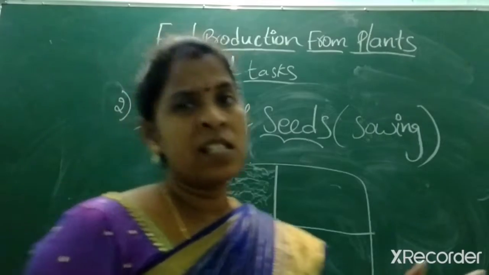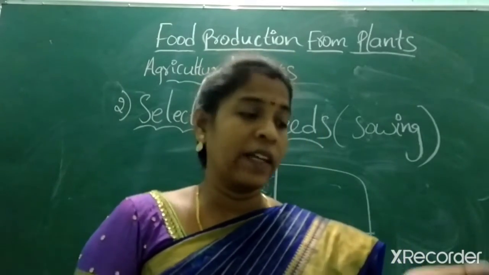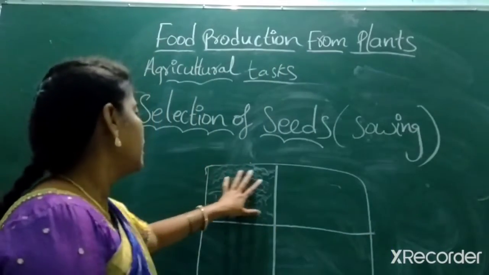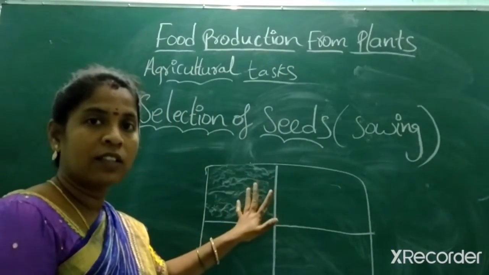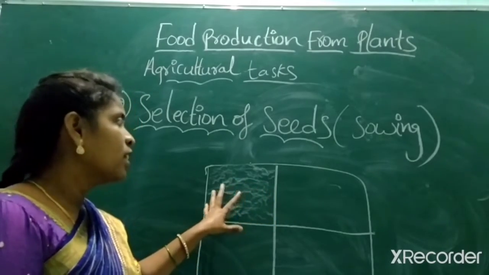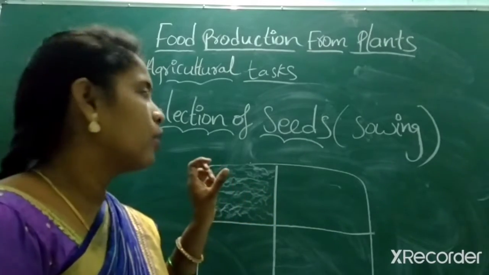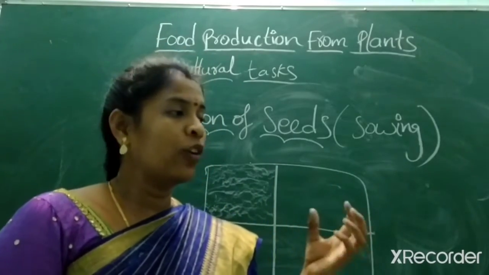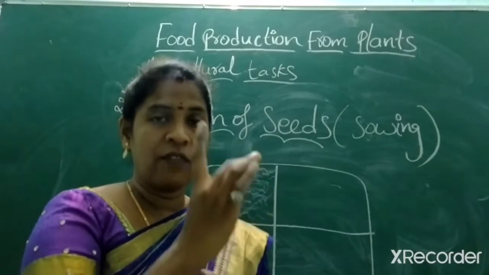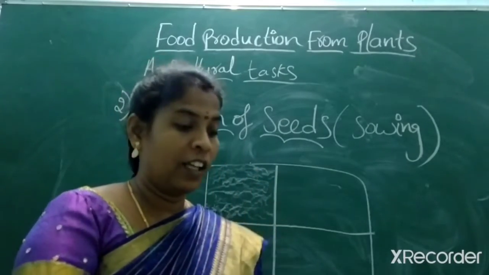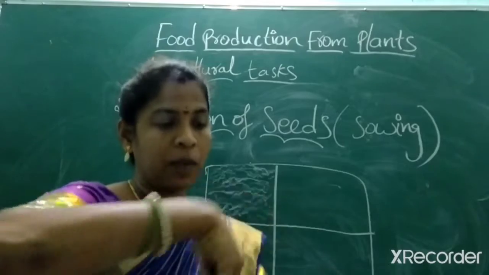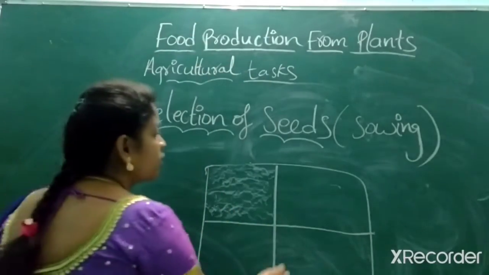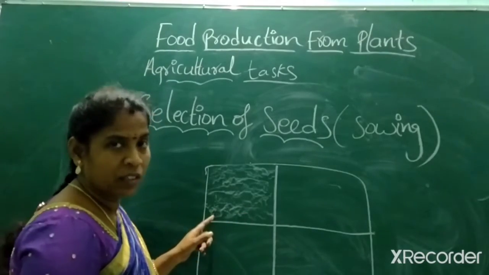Later, into that soil, they broadcast seeds. Seed broadcasting means that with a hand, they sprinkle the seeds only into this area. Got it? And they leave it like that, and later they provide some manure and regularly irrigate it. Then the plants grow up to a certain height. After growing to a certain height, they pluck all the plants and tie them aside. It may take 1 month like that.